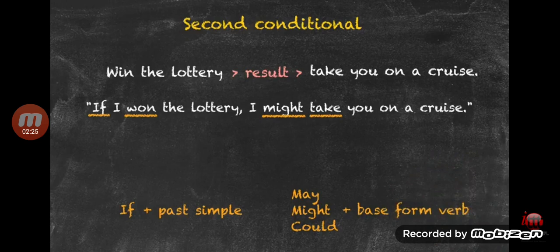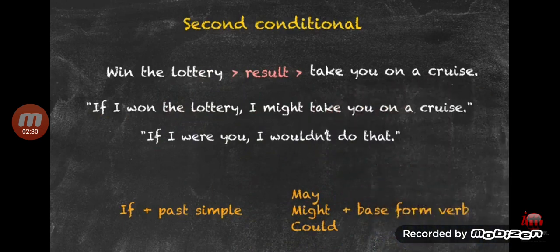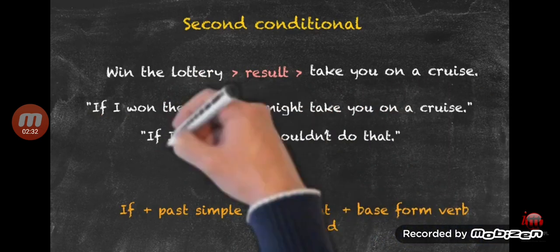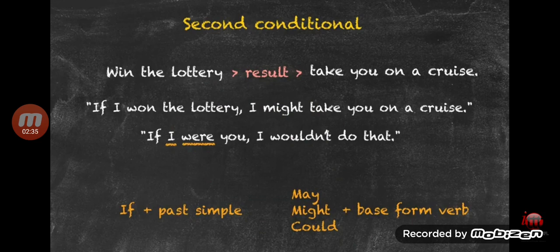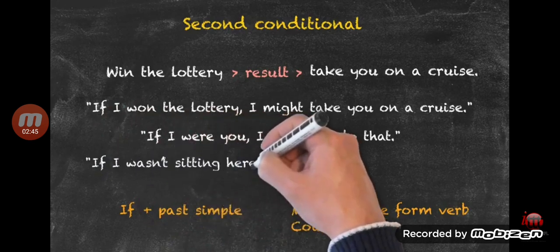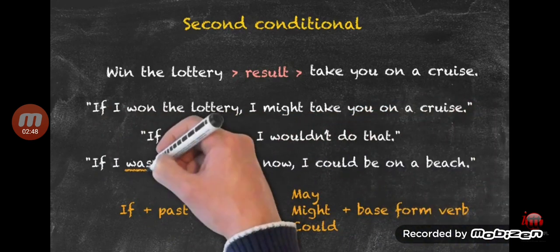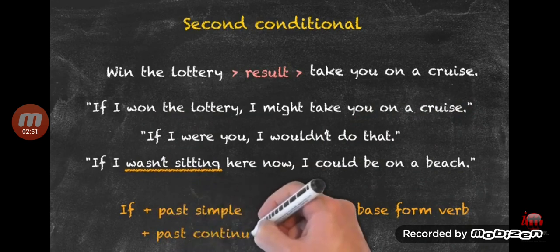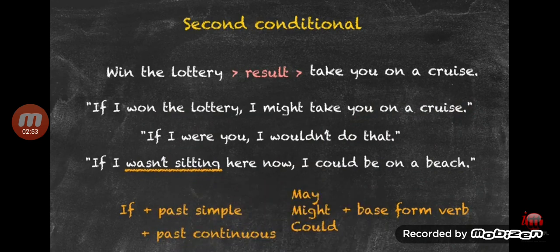There are a couple of changes that can be made to the structure with this particular conditional. If I were you, I wouldn't do that. Notice again, still in the past simple, with the pronoun I in the past simple, you would normally use the word was rather than were, but with the second conditional, were is more typically used. Another teaching point, if I wasn't sitting here now, I could be on a beach. Rather than past simple here, we're looking at past continuous. So the structure for the second conditional is if plus past simple or past continuous, may, might, could, and the base form of a verb.